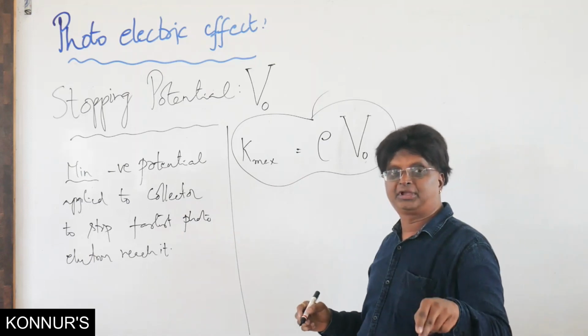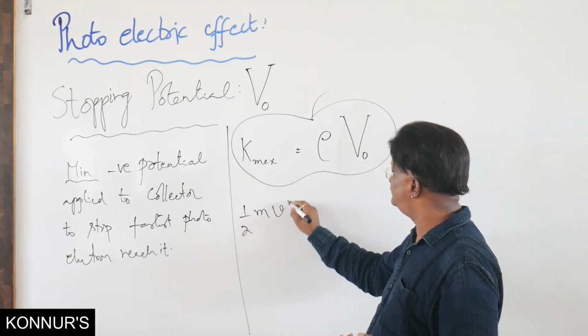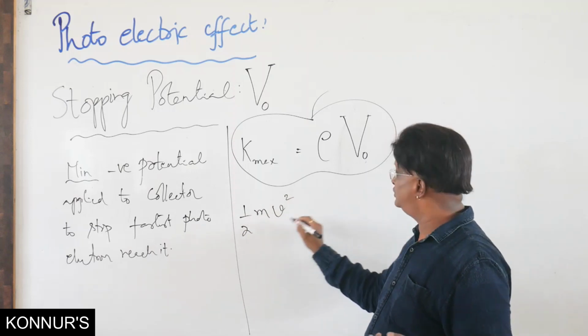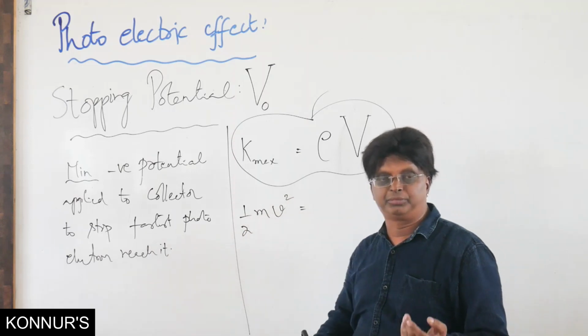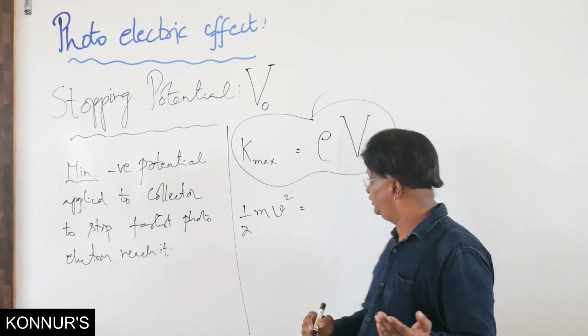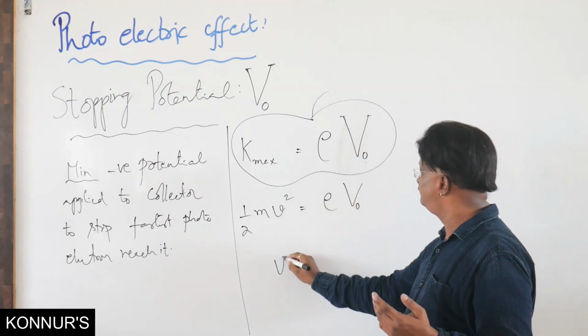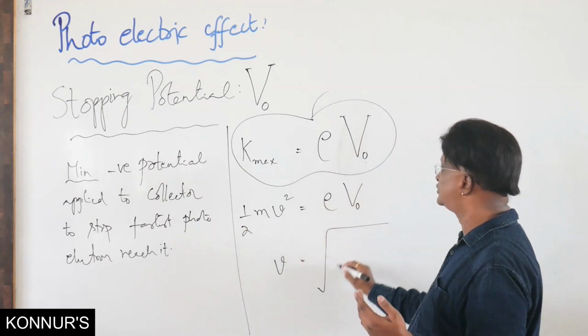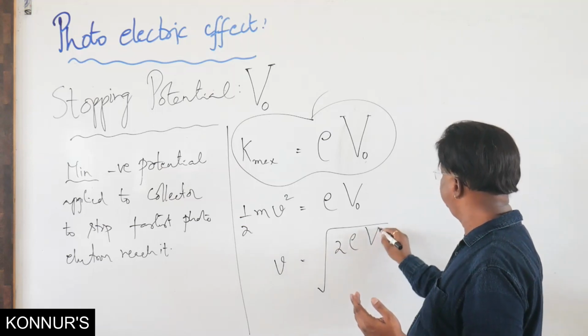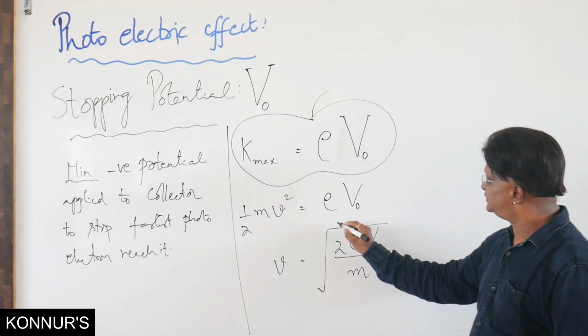Therefore, in case of velocity, we will write it as half mv square, right? m for the mass of the electron. Of course, the numbers will be noted by everyone: 9 into 10 raised to minus 31 kg is eV0. Therefore, v is equal to under root 2eV0 by m. So another expression.